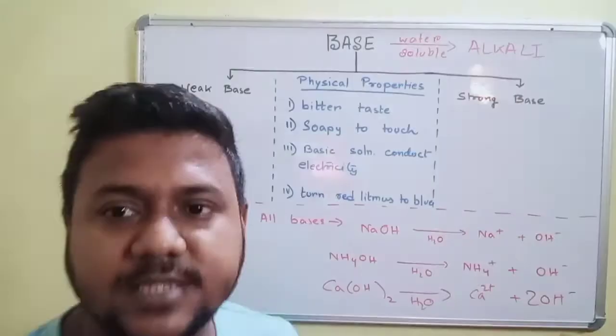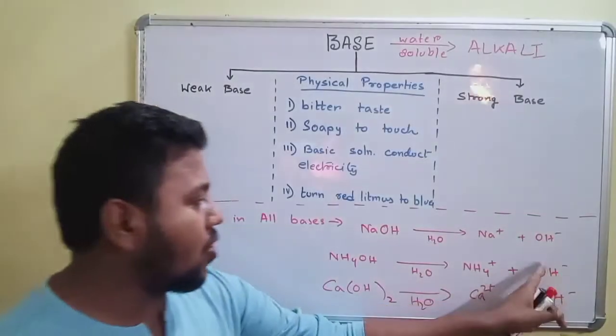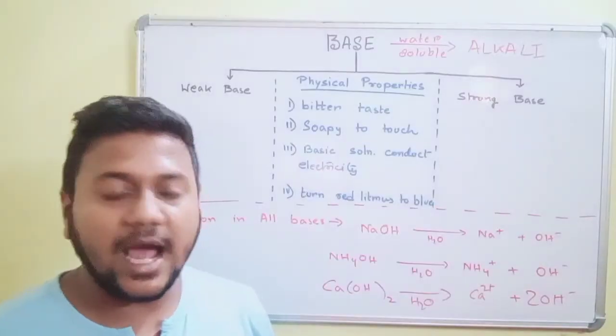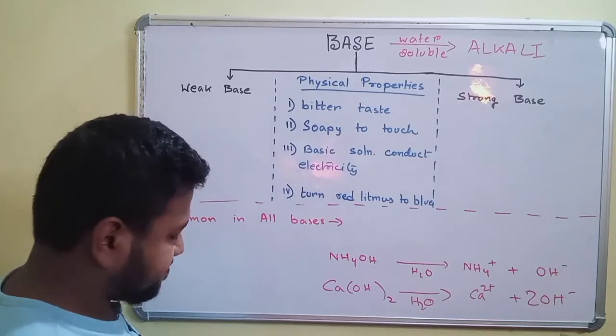So all bases have one thing in common, that they produce OH minus ions, or the hydroxide ions.